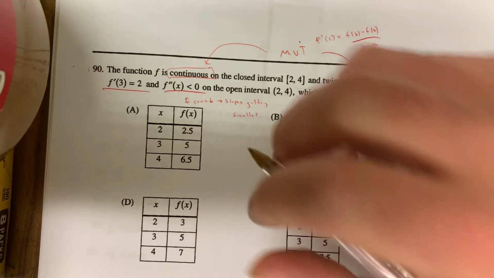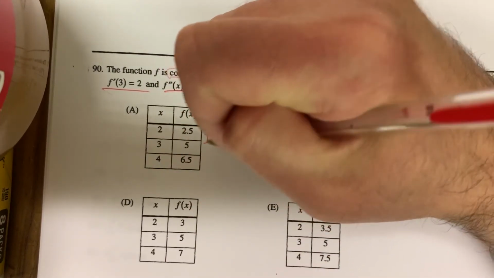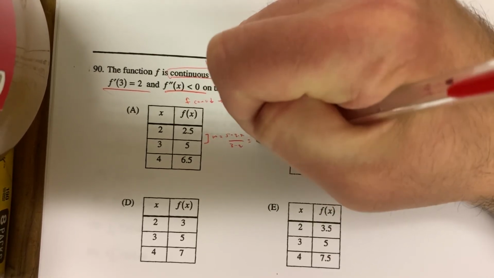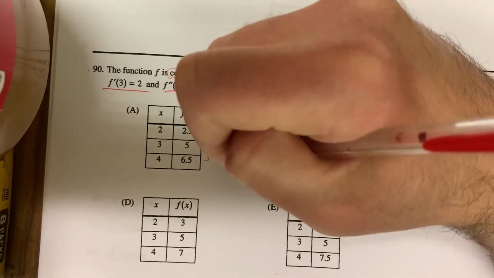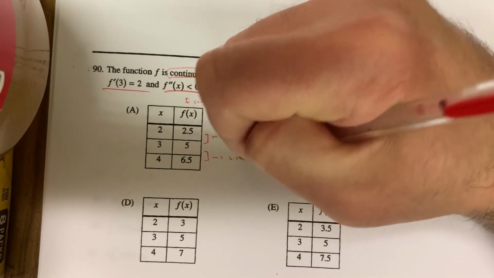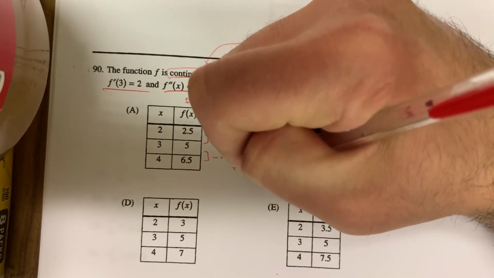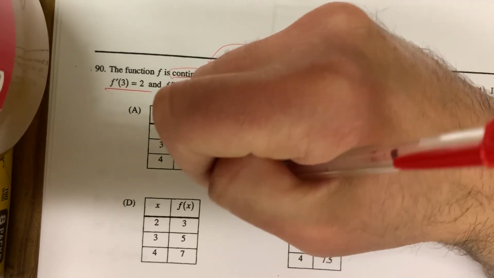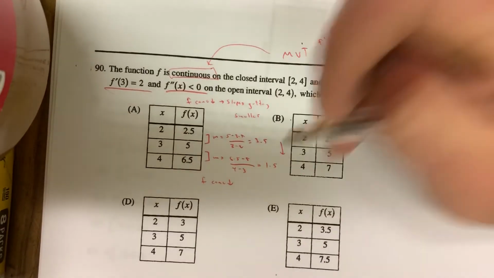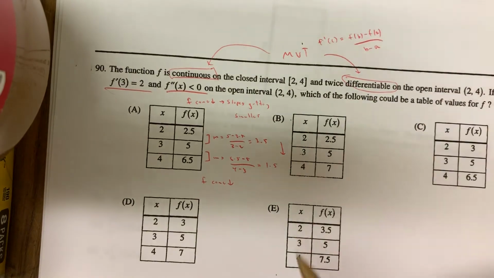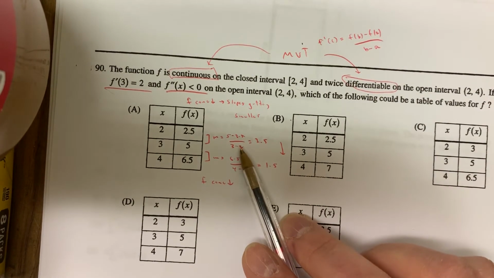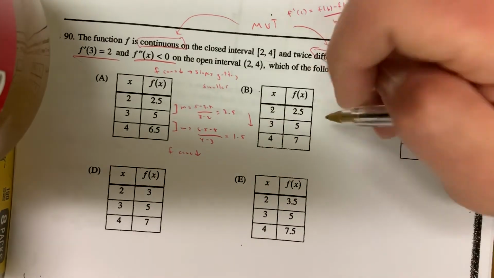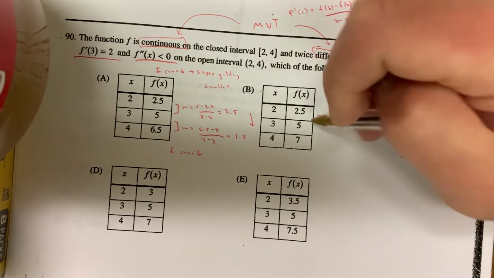If you go from 2 to 3 and you calculate the slope, 5 minus 2.5 over 3 minus 2, you get 2.5. And if you calculate the slope here, 6.5 minus 5 over 4 minus 3, you get 1.5. The slopes are getting smaller here, okay? F is concave down. So that's actually pretty good right there. That's a possibility. You don't need to really divide by the subtraction of the x values because it's just equal to 1.